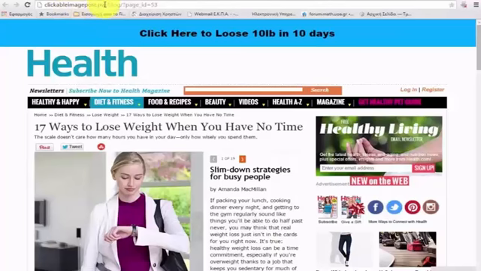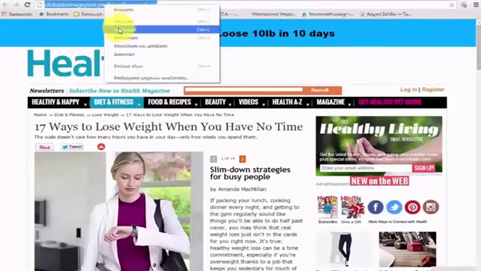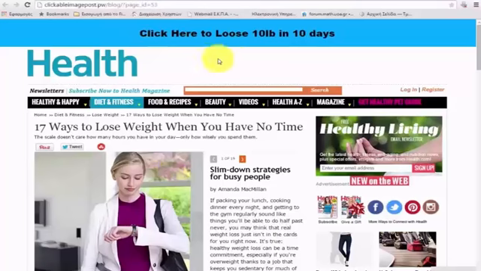Now there have been other plugins and other software that do this before, but this one is unique in that it does not use iframes. This is not just iframing in health.com's website. This is actually putting the content on your website. It's not making a copy of the content because it couldn't do that. If it was making a copy of it, it would be copyright infringement. What it's actually doing is asking health.com for the content on the fly and then simply displaying the content that health.com responds with. This means that your article is always going to be updated too, because if they update their article, you will always get the latest version since it's asking for the content on the fly.